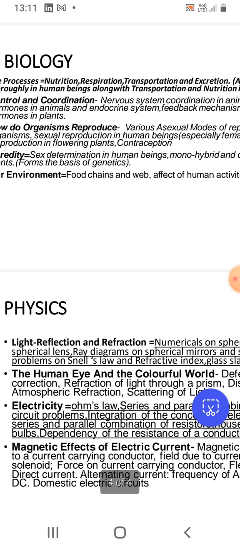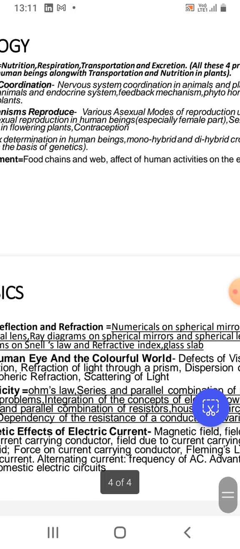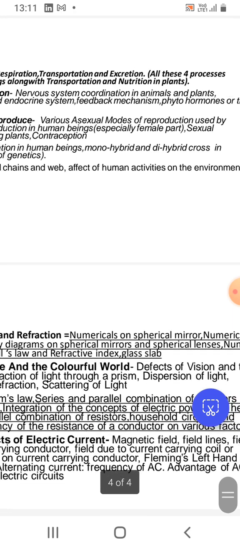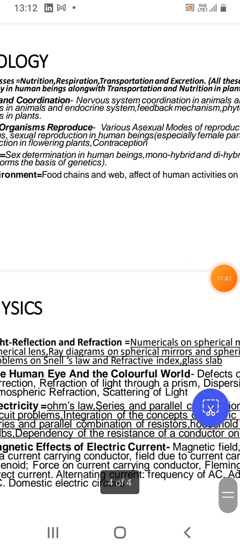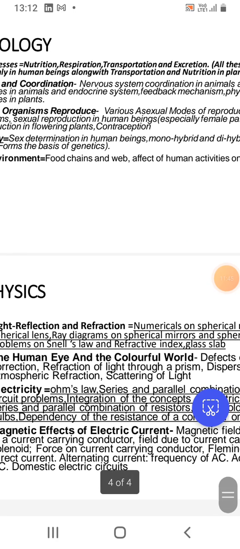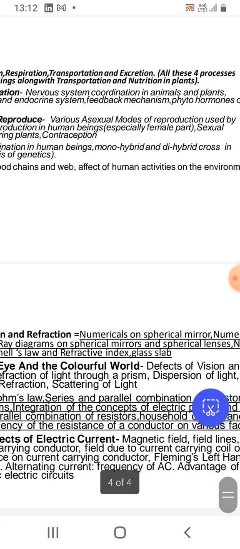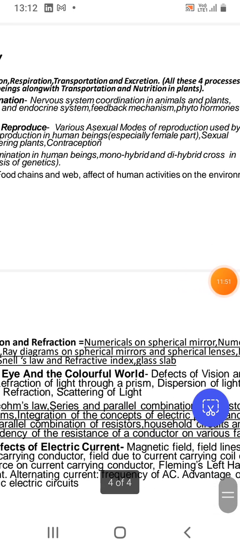The concepts of combination of resistors are also closely linked with the bulbs that we use in our houses. Then the dependency of the resistance of a conductor on various factors. Sometimes multiple choice questions and sometimes also 2-mark questions ask how the resistance of a conductor is dependent on various factors. The formulas like R equal to rho L by A.